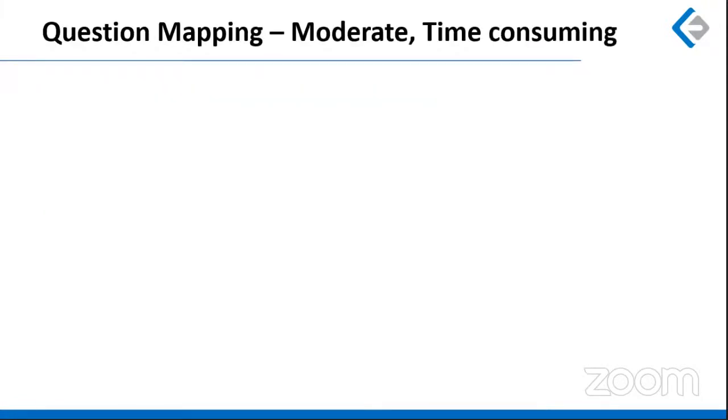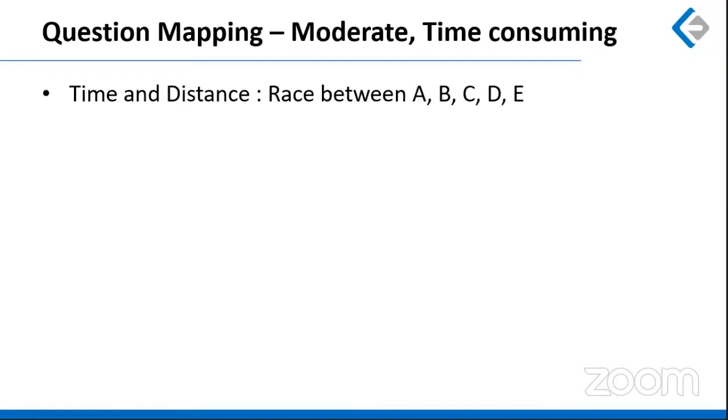Coming to the mapping of moderate but slightly time consuming questions, I have listed 3 questions over here. This was the first one, where a lot of data was given, like A beats B by 13 seconds, to be precise, it was 12.5. B beats C by 17.5 seconds. C beats D by 20 seconds, and D beats E by 25 seconds. And just to add to this, it was also given that B beats D by a certain distance. I think it was 375 meters if I'm not wrong. And then we had to find out by how much distance C will beat E.